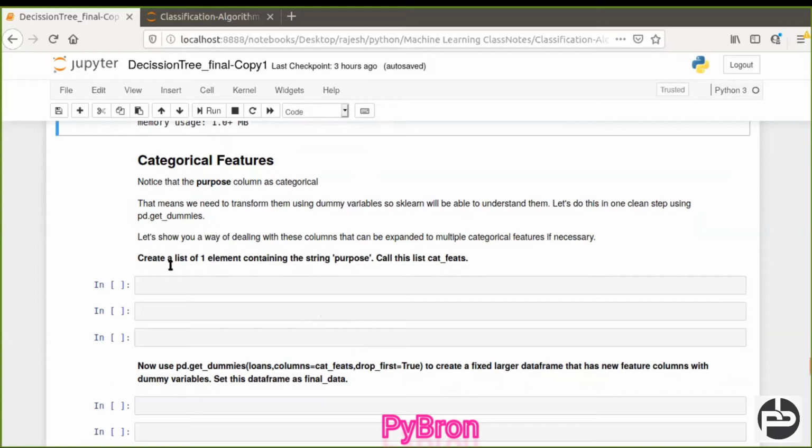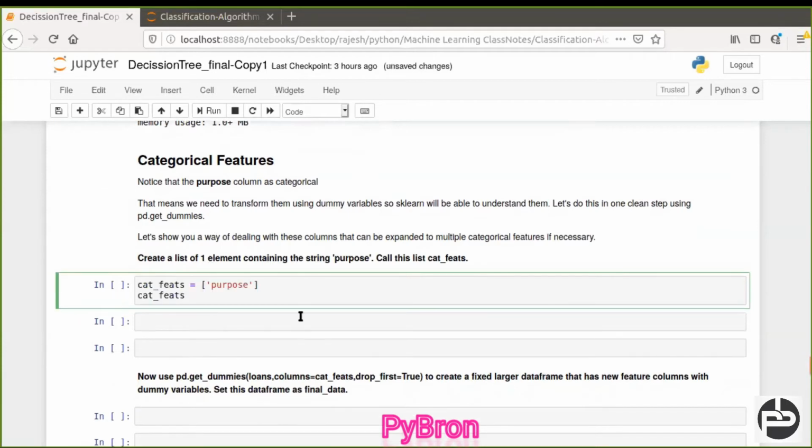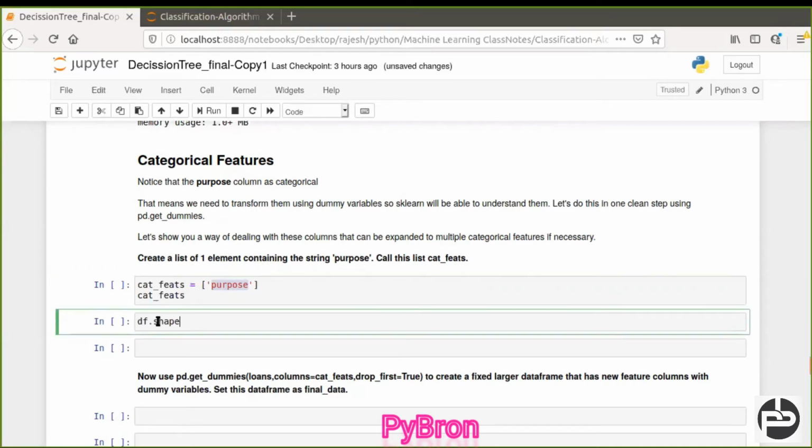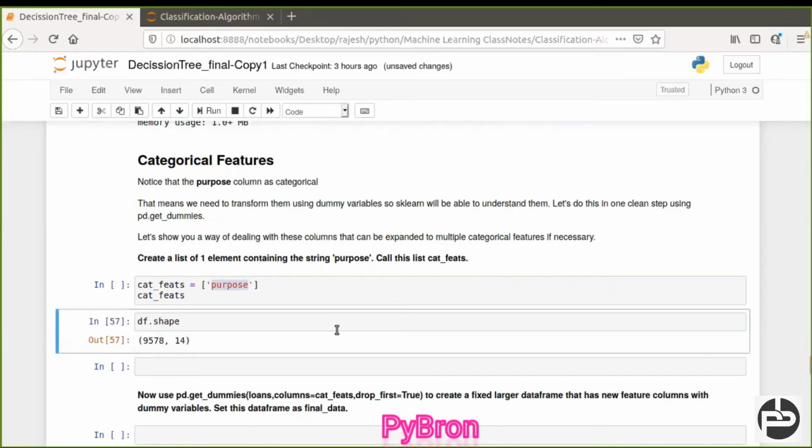First of all, I'll make a list of the categorical columns. Here there is only one column which has the data type object, so I made a list for that. Next, I'm going to check the shape of the dataset once. So yes, this is fine.